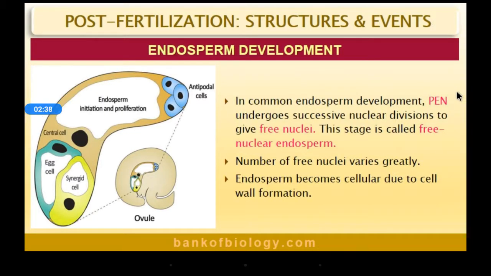Generally, the primary endosperm nucleus undergoes successive nuclear divisions and forms free nuclei. That stage can be called the free nuclear endosperm. Later they develop cell walls, and that is the cellular stage.